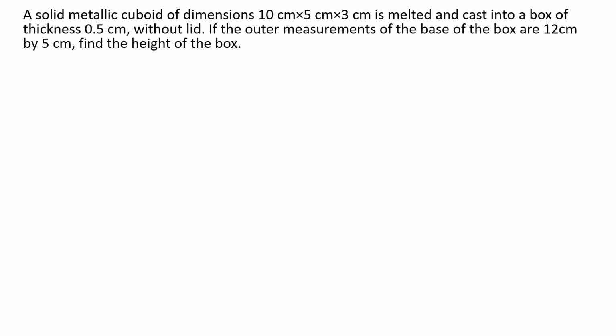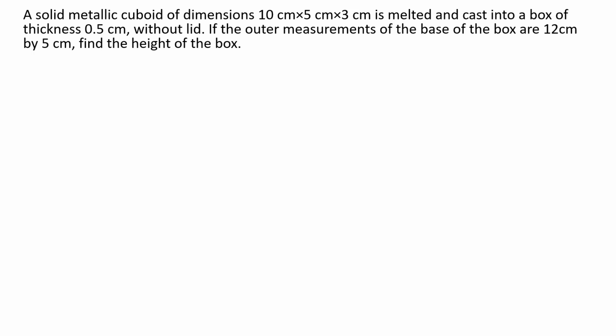Okay, so let us see the question. The question reads: a solid metallic cuboid of dimension 10 centimeter, 5 centimeter and 3 centimeter is melted and cast into a box of thickness 0.5 centimeter without a lid. That is very important. It has no lid. Yes, so thickness will not appear on the top.